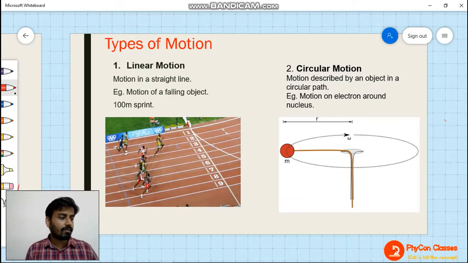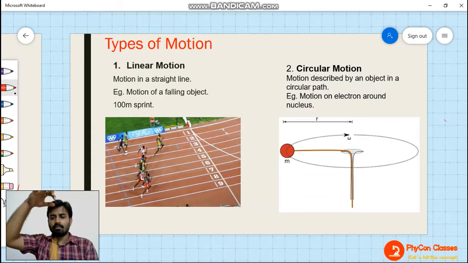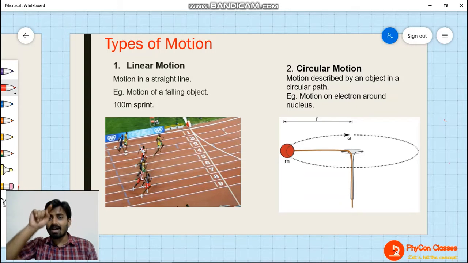Just think, if you leave an object from a height, this particular body is going to fall down, and the path traced by this particle is going to be a straight line. If you are just dropping it, then it will be a straight line.